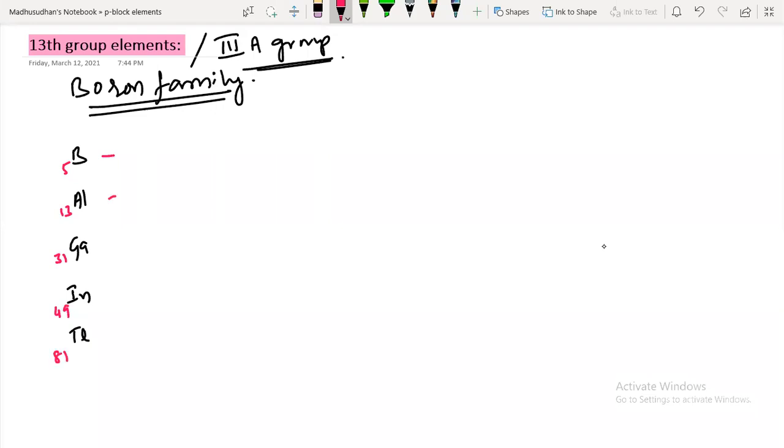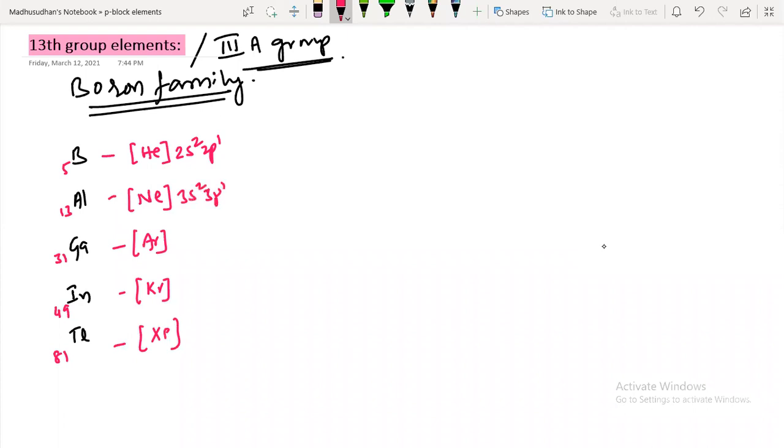So which electronic configuration will boron follow? It will follow the helium noble gas configuration: 2s2 2p1. The next one follows the neon configuration, then argon, then krypton, and the last one is xenon. So boron is 2s2 2p1. And what about the next one? 3s2 3p1, isn't it? 3s2 3p1.